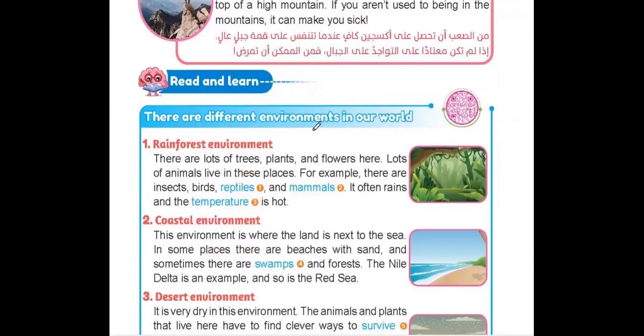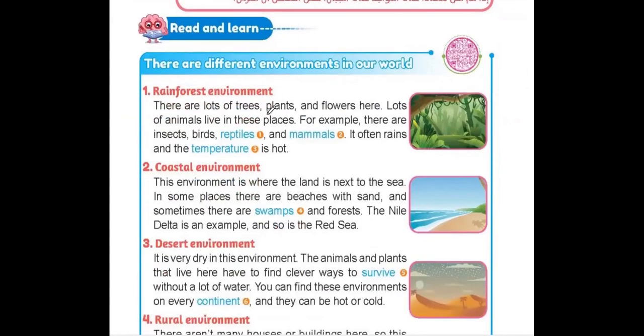There are different environments in our world. Okay, so now we learn about different environments in different places. Let's start one by one to know more about each one. The first one, rainforest environment. There are lots of trees, plants, and flowers here. So we start with the plants. Lots of animals live in these places. Okay, so this kind of environment includes animals and plants.